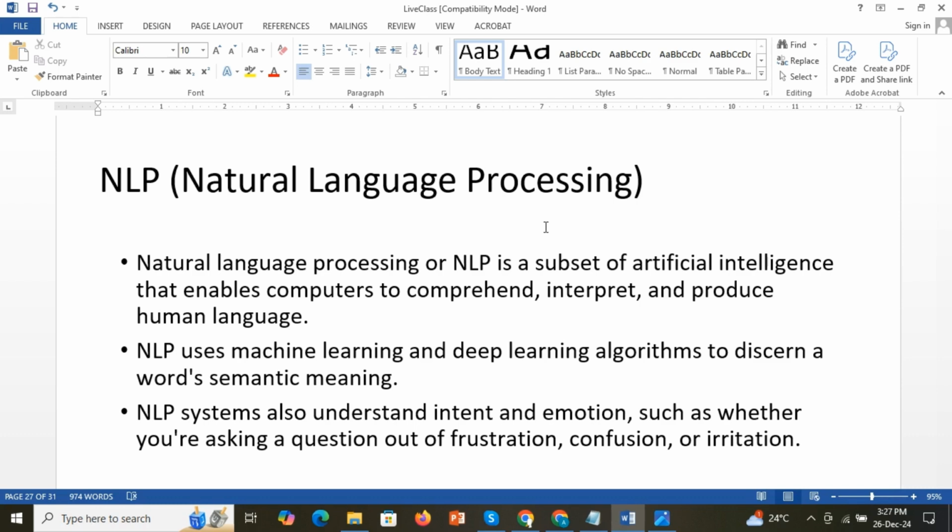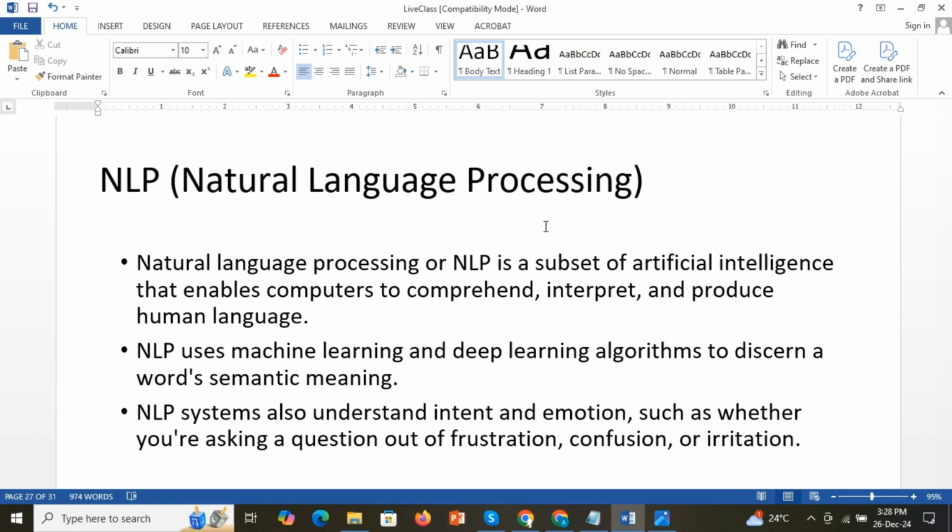Natural language processing will enable machines to understand and generate human language. For example, automatic text generation, language translation, sentiment analysis, and speech recognition all come under natural language processing.